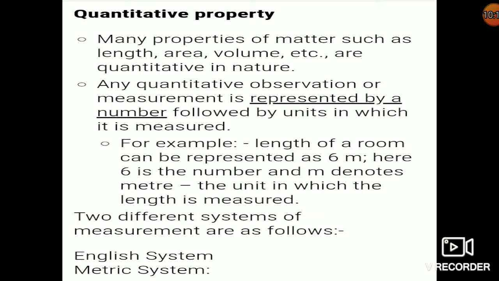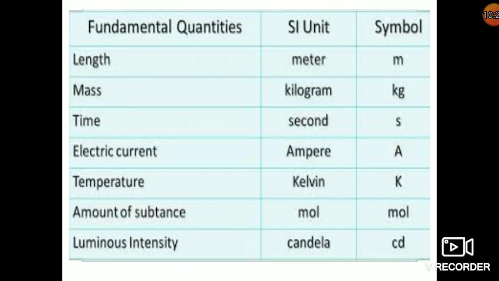Okay. Now the unit again is of two types: English system and SI system or metric system. Metric system deals with the decimal representation, and the English system is an SI system. There are 7 basic or fundamental units. That means they are the ones which can be represented alone.